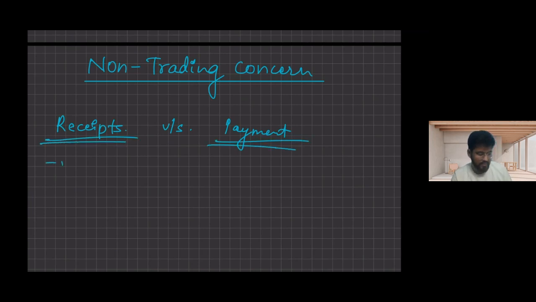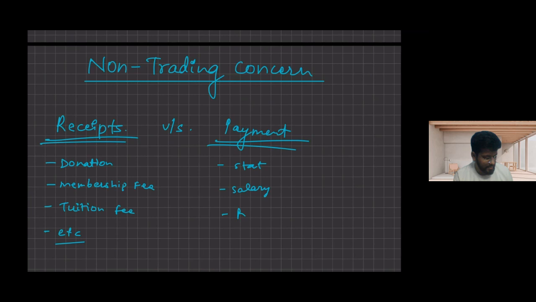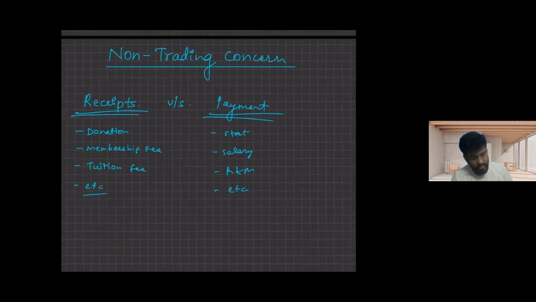We can say they might get a donation, membership fees, or tuition fees like in educational institutions, etc. What might be their payments? Payment can be anything: stationery, salary, repair and maintenance, etc.